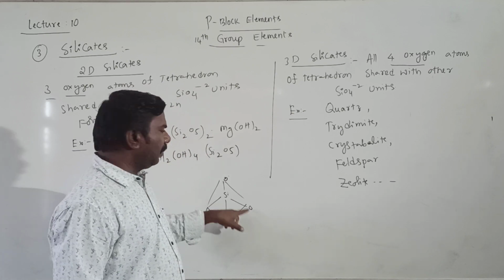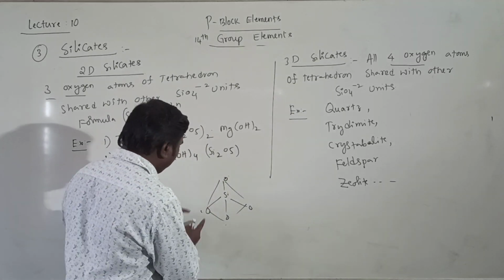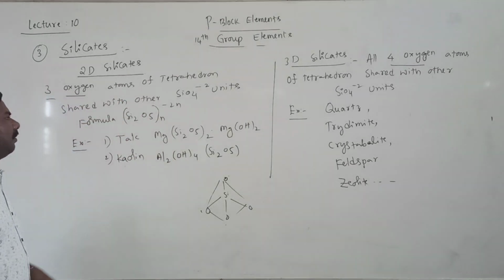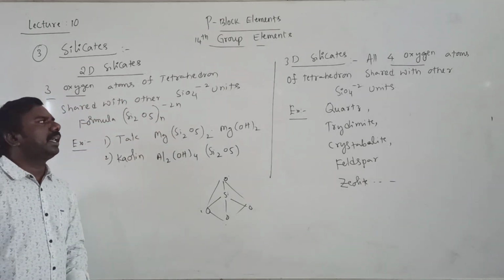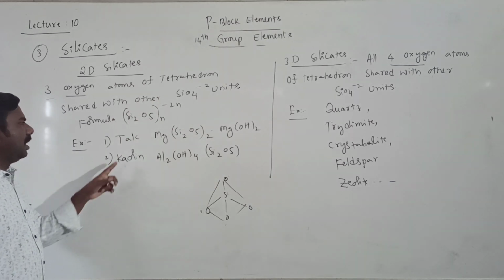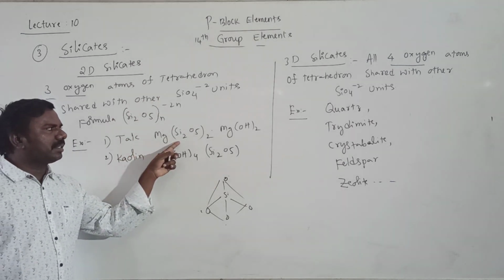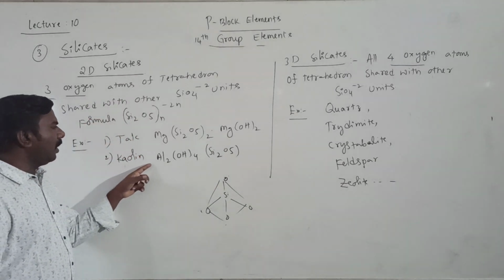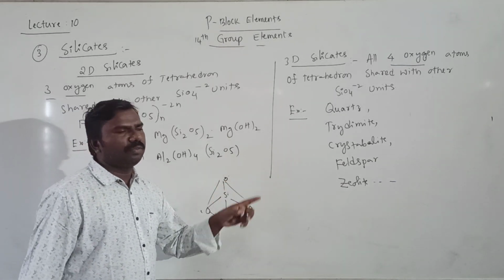The fourth is not shared. So that is called two-dimensional. The formula is (Si2O5)n with 2n minus charge. Examples: talc, Mg3(Si2O5)2(OH)2 is the formula. Kaolin, Al2(OH)4Si2O5.